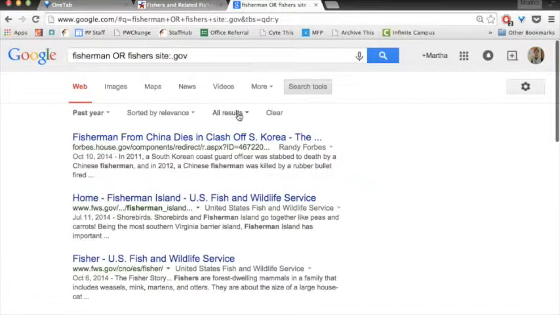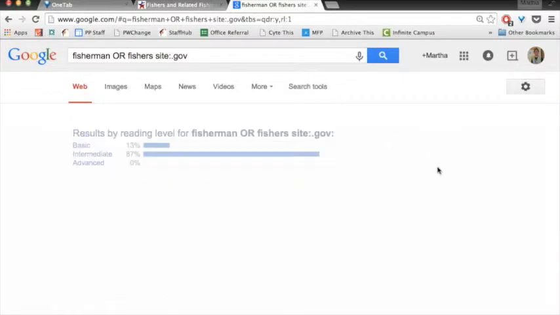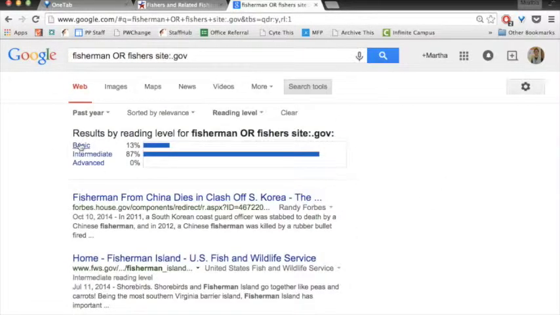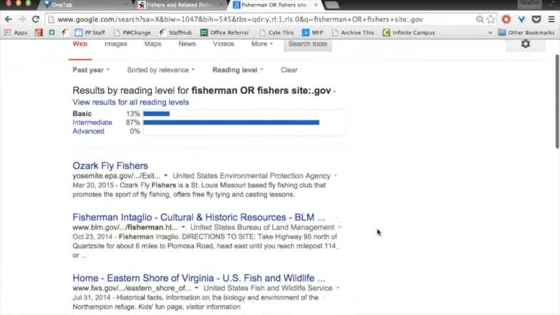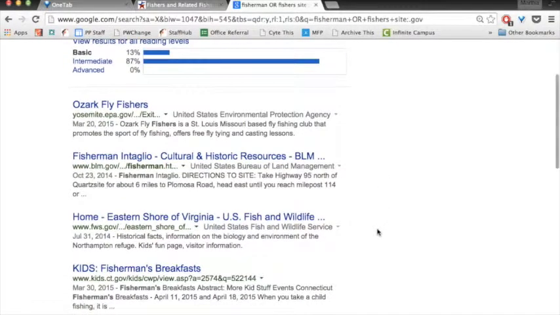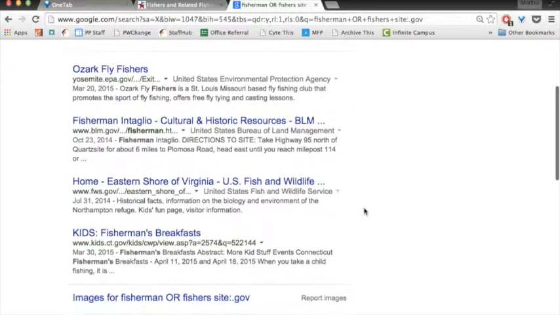And then another thing that's useful to remember is sorting by reading level. So if you click under all results and click reading level, you can zero in on basic reading things. So let's say you were reading some of these articles and you realized, whoa, that's too hard for me to read. You can narrow it down by reading level, click on basic, and you'll be getting the websites that are